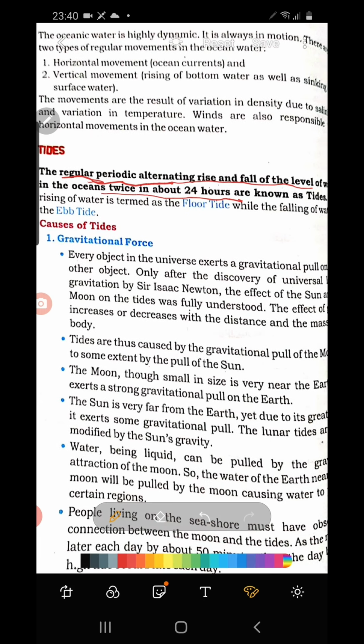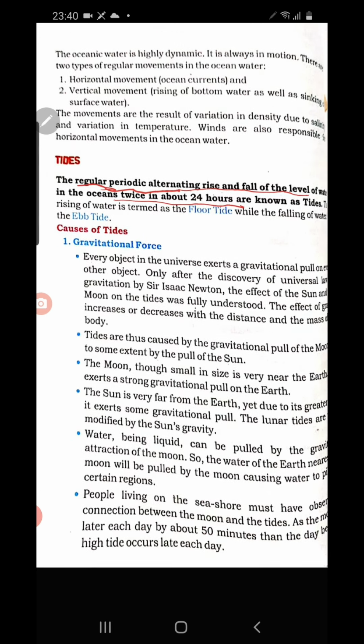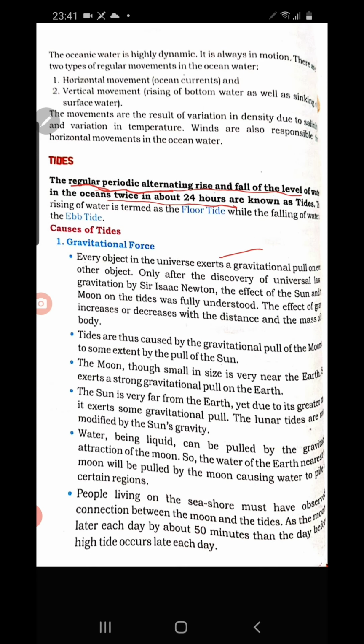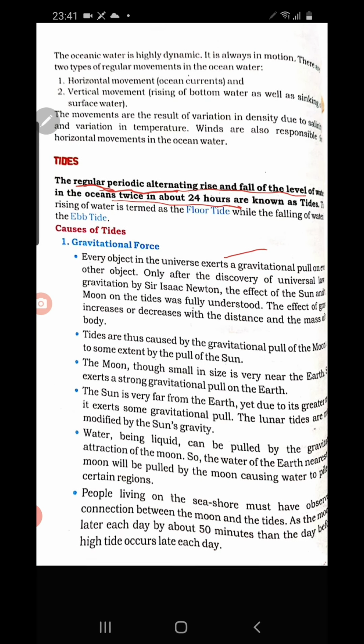So the regular, periodic, alternating rise and fall of the level of the ocean water twice in about 24 hours is known as tide.